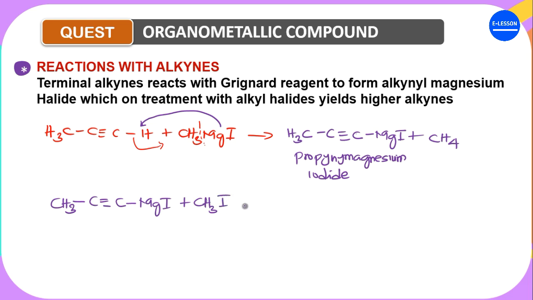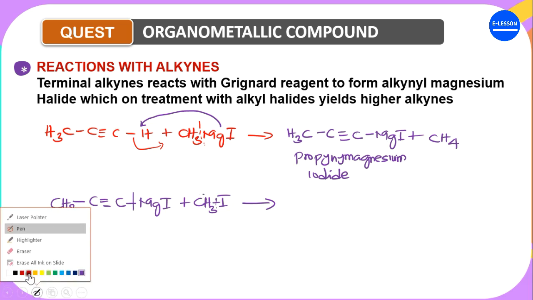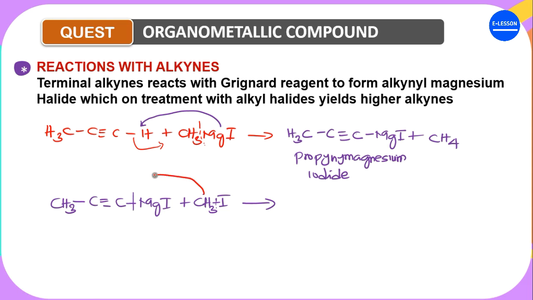Let's say iodide also. So according to the principle, what do we say? We say this one will break up. This CH3 will attack here. This one will break up and then form this product. So what we are going to have is a situation whereby this CH3 here is coming here and then the magnesium is bonding with this, leaving here. So the product of this reaction will be CH3, C triple bond C.